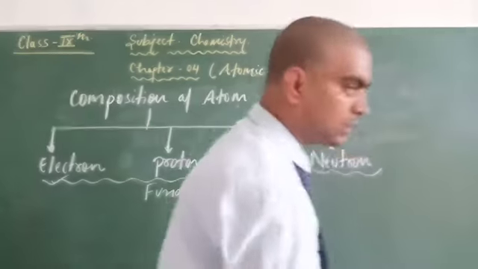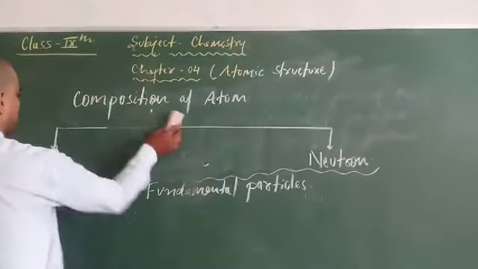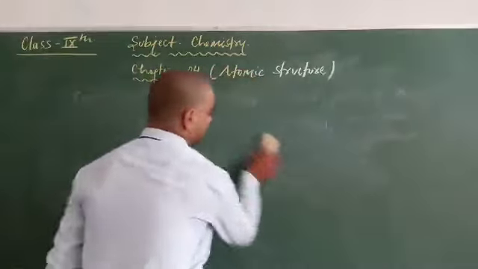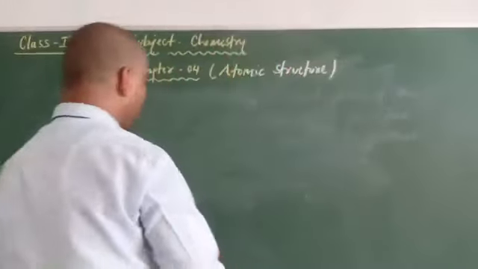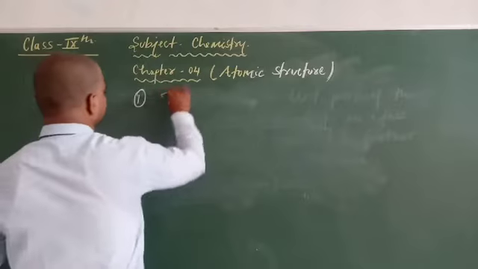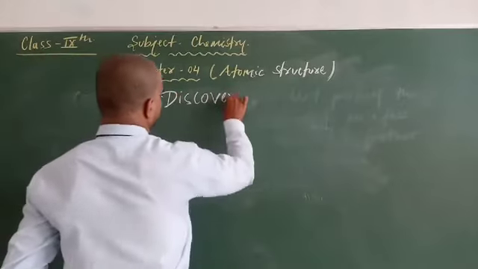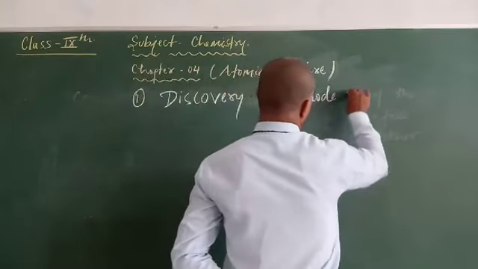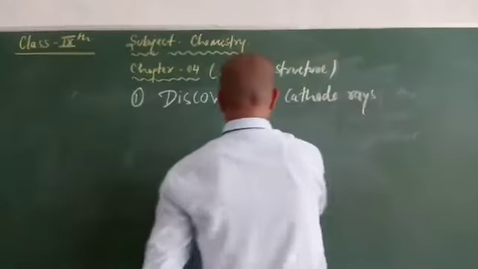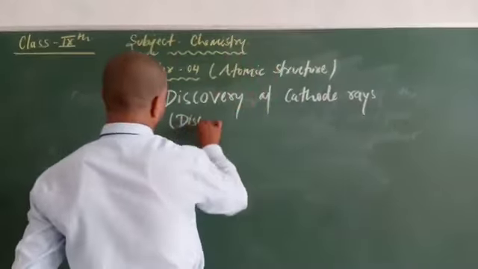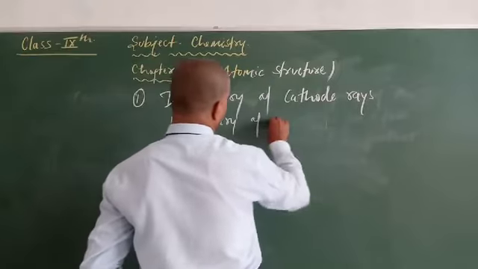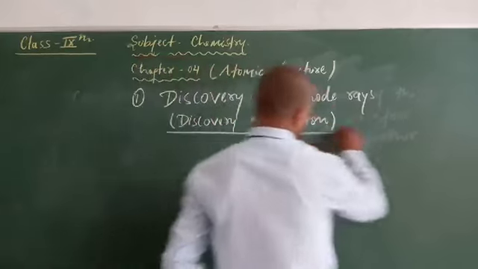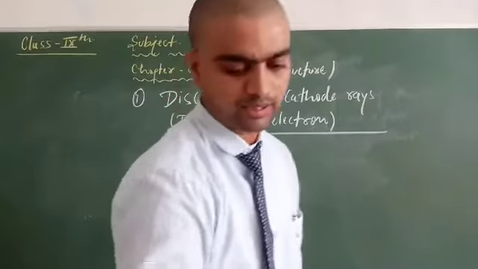So now we have to talk about the discovery of electron, or discovery of cathode rays. This is the topic we have to consider.